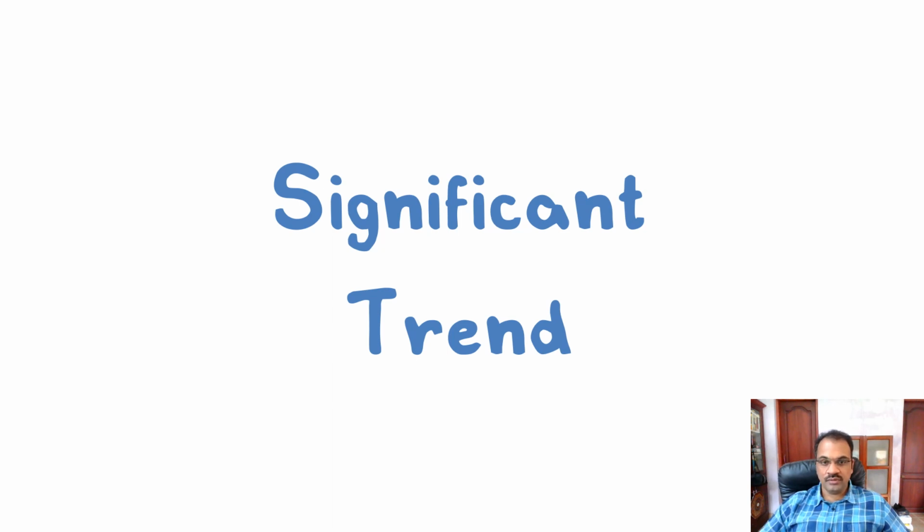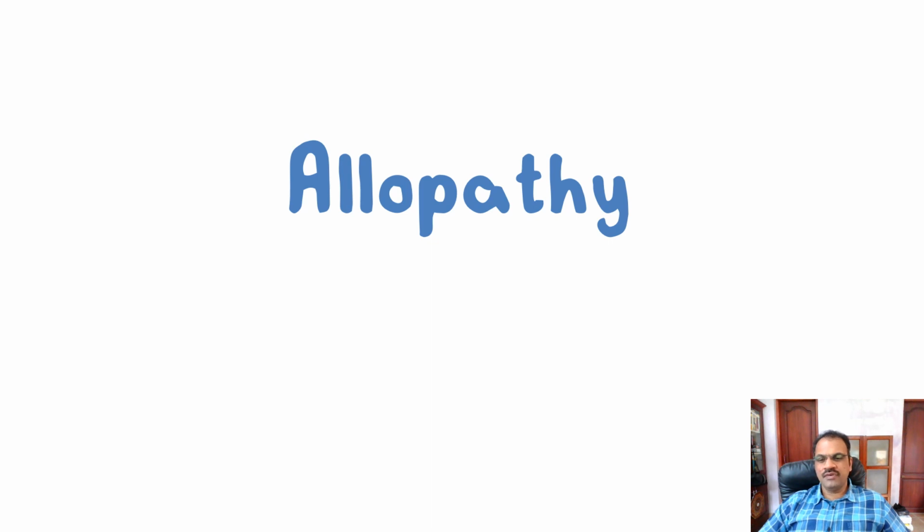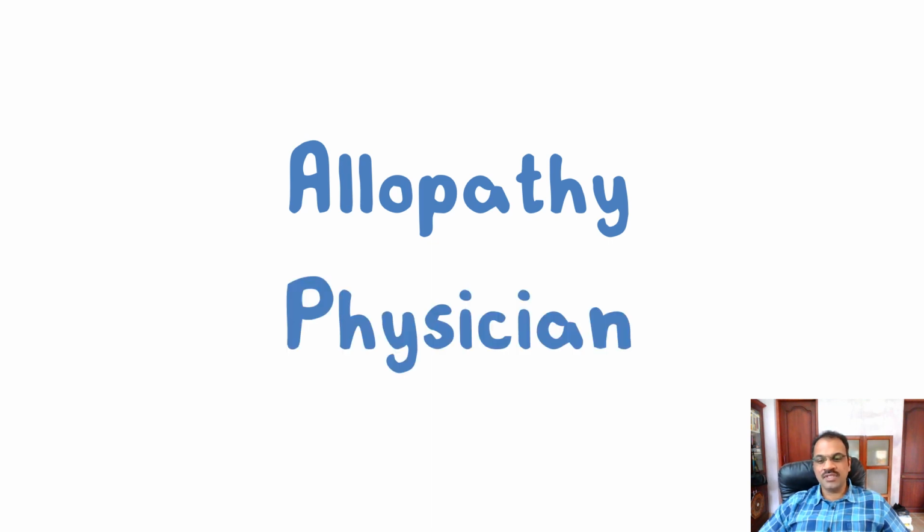Many writers, even from modern medicine, use the word allopathy, but that is not the correct word. That term was proposed by people from homeopathy. So when you are talking about modern medicine, say modern medicine, not allopathy. Physician, this term is also written with a wrong meaning by many people, especially in the Indian context. What the word physician means is somebody who has an MD in general medicine. But people usually use this word even to mean doctors, any doctor in general. They use the word physician, which is wrong, and the wrong meaning may be conveyed to the reader, especially those from India.